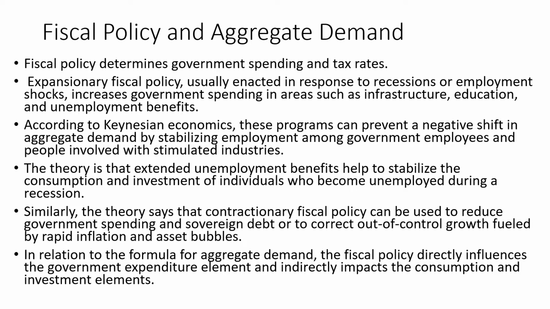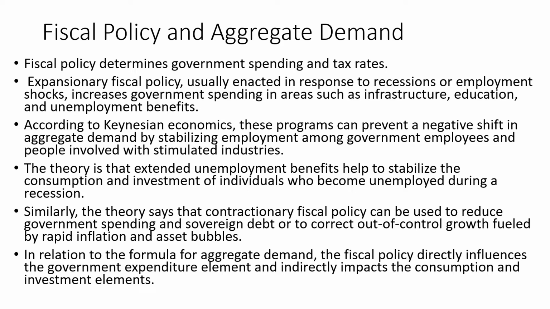So as a cure to Great Depression, the cure is what? It is government spending. The theory is that extended unemployment benefits help to stabilize the consumption and investment of individuals who became unemployed during a recession. On the other hand, the other side of the coin reveals the opposite. Similarly, the theory says that contractionary fiscal policies.